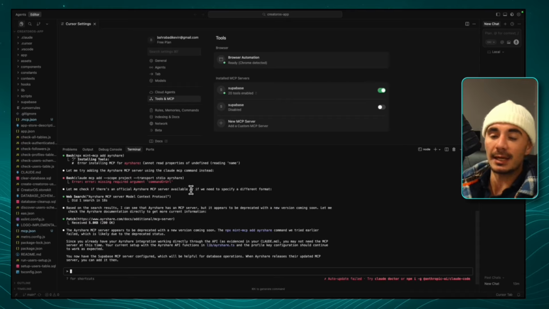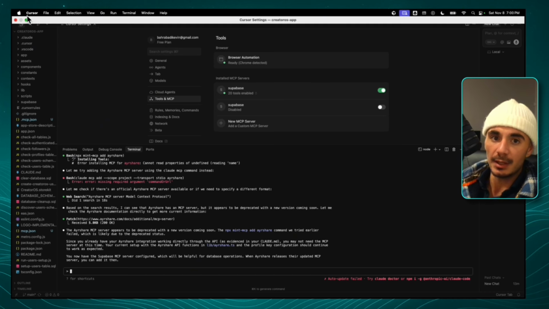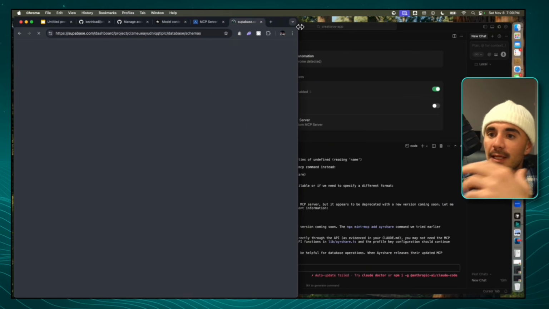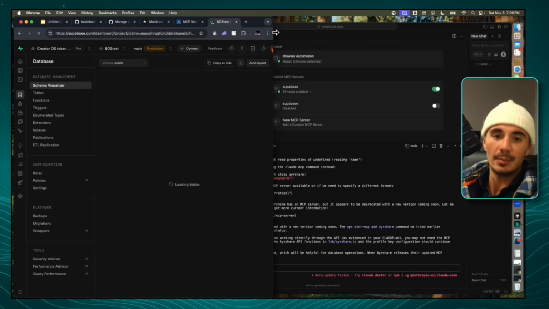So the next step that you guys have to do is tell this agent to grab the database schema that is in my database and merge it or migrate it to your database schema. Because right now this project is running on my database, but for you guys to have your own standalone app, you need to add that schema to the Supabase project that you started. So once you're ready to go, you can also ask the agent in the chat, what is the database schema? But to save you some time and headache, I'm just going to go into Supabase and quickly explain the database and how things are working.